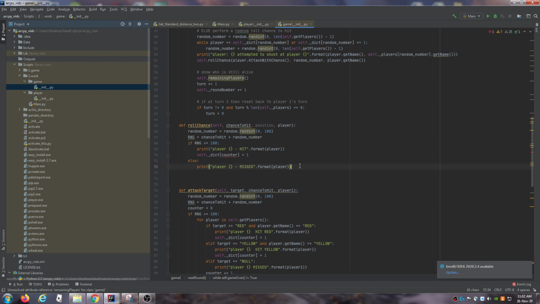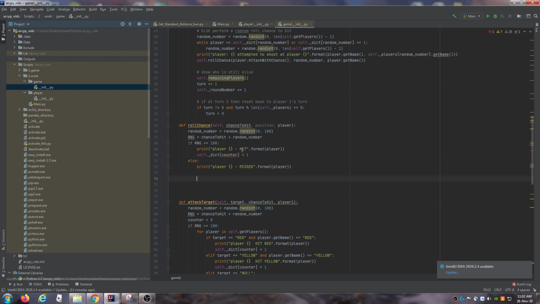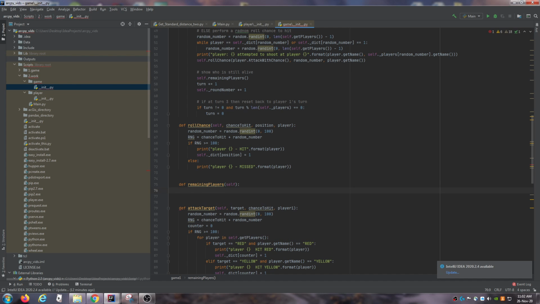Not counter, this needs to be a position. We need to create another method, and I'm going to say def remaining players. Make sure this is spelled exactly the same. I'm just going to say print, on a new line, players alive include.